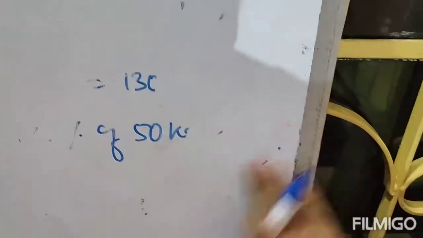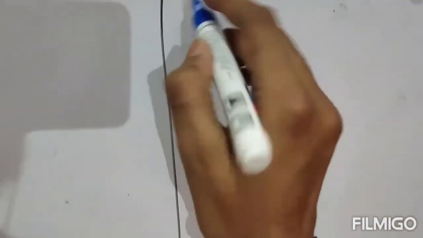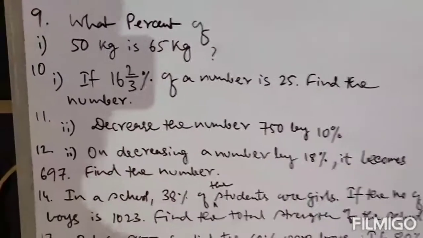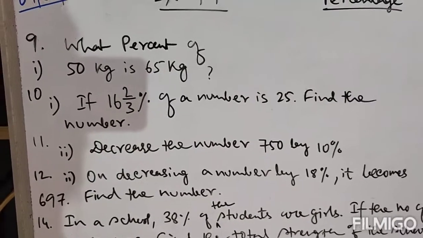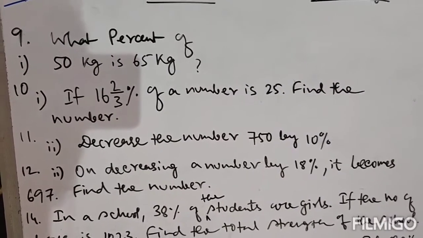Next, question number 10(1). The question is, if 16 2 by 3% of a number is 25, find the number.